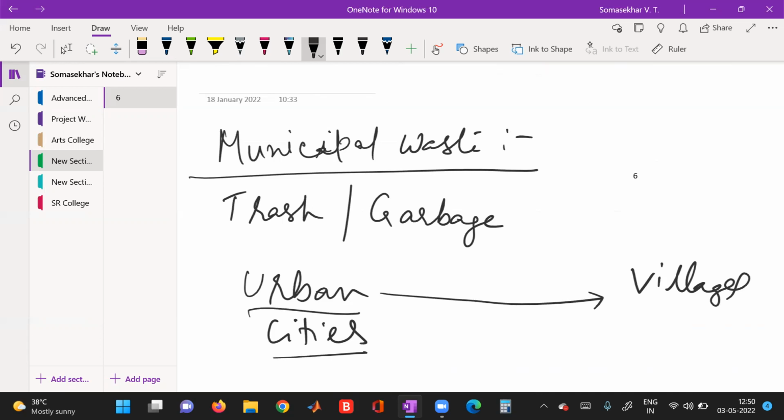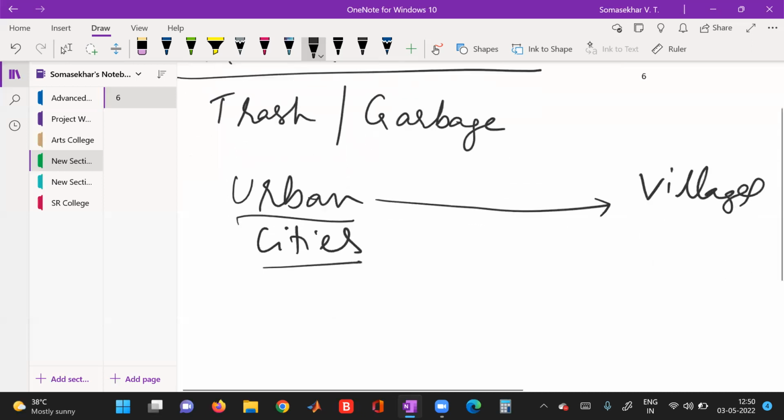Here we are throwing litter, that is waste material from the household and kitchen. Not only that, from hospitals, restaurants, colleges, schools, function halls, everywhere garbage is released into the environment. Previously it used to be only household waste and kitchen waste, which is nothing but municipal waste. But now the waste has become very diversified.